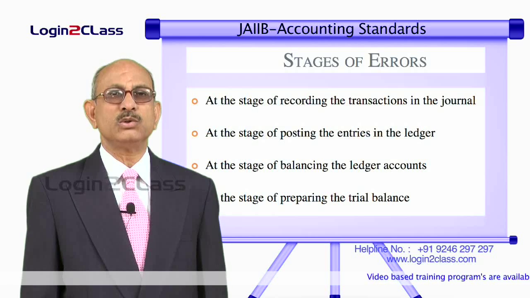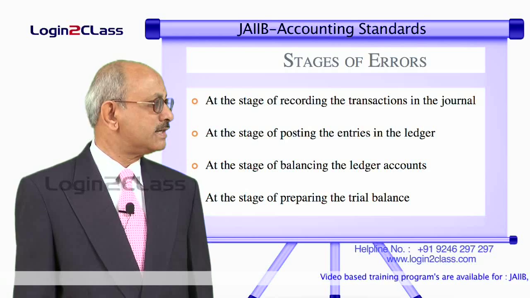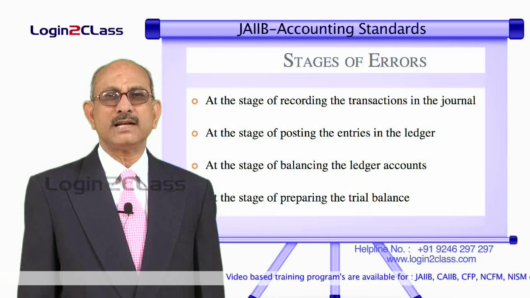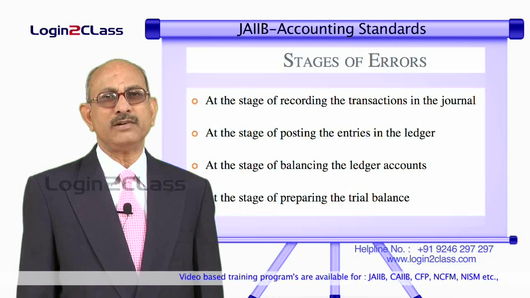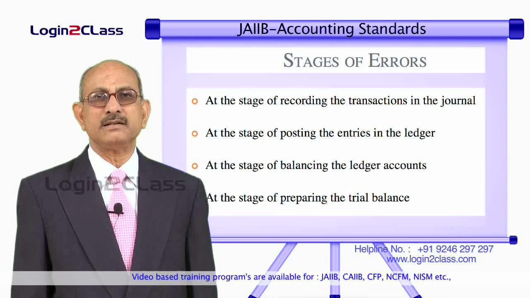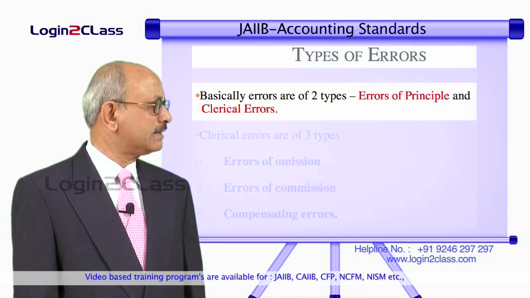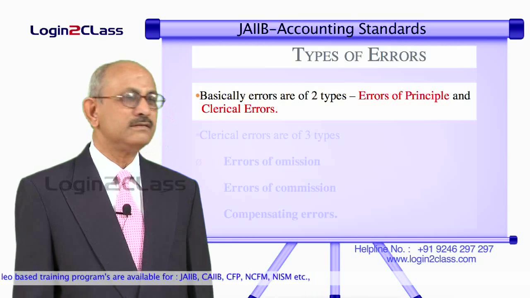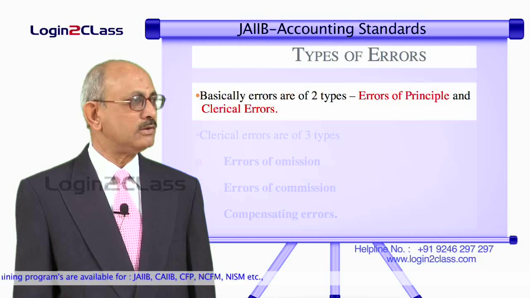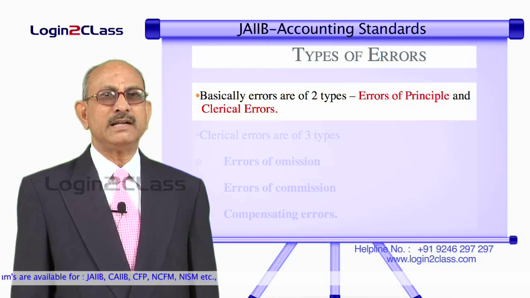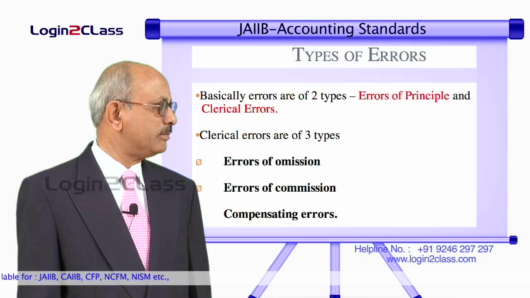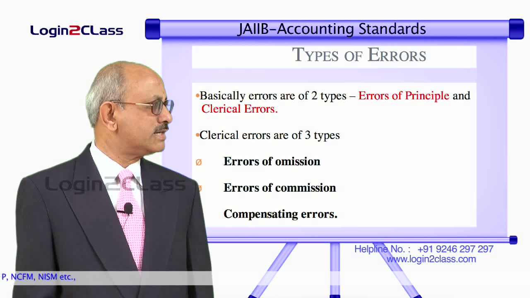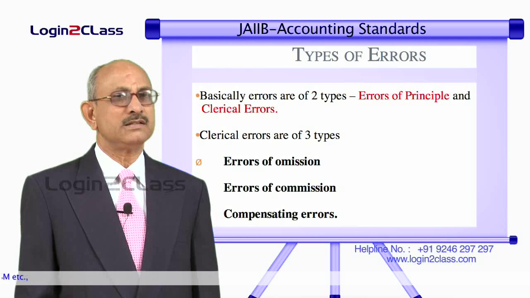Before we go to the step of understanding the rectification of such errors, let us understand in detail what the kinds of errors are and how we can distinguish between one type of error and another. Basically there are two types of errors. One is called an error of principle, the other is called an error of clerical mistake, also known as clerical errors. Clerical errors are further classified into three categories: errors of omission, errors of commission and compensating errors. We will try to understand the meaning of each of them with certain examples.